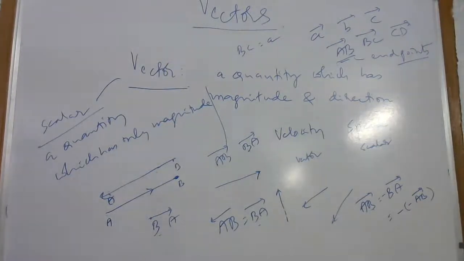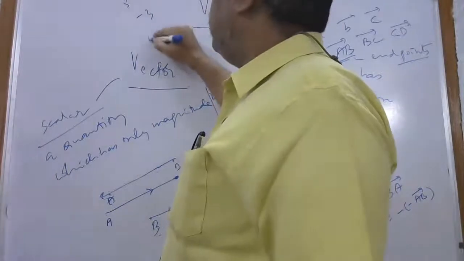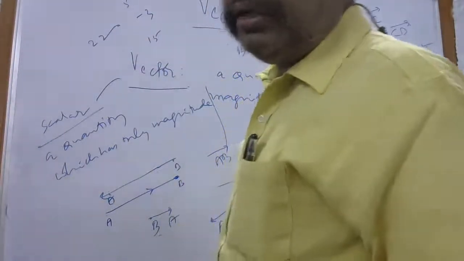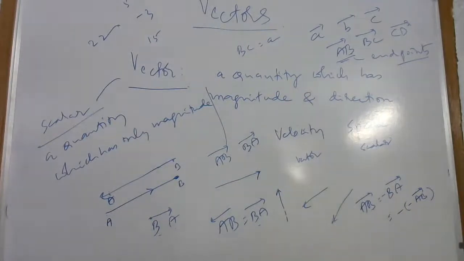So if I take any constant, it is a scalar quantity. Beta, the number 5, minus 3, 15, 22, these are scalars. Yes, beta. So all the numbers are real numbers, and the numbers are scalar quantities. But what about a vector quantity? I'll tell you about vectors, how they are represented, what the standard form is, that all we'll discuss now.